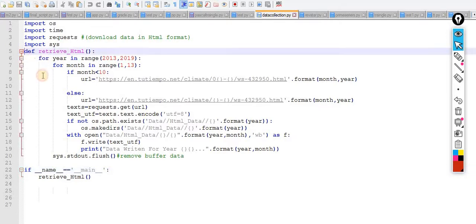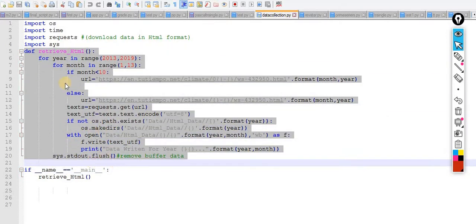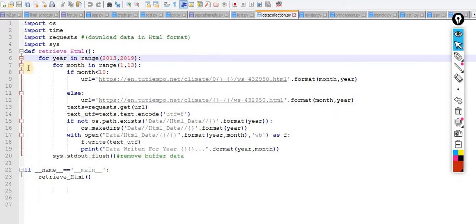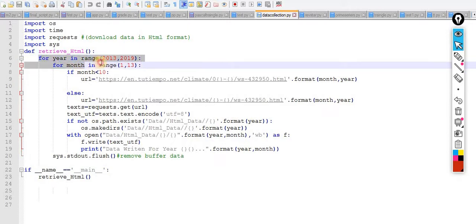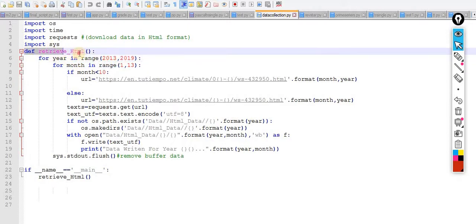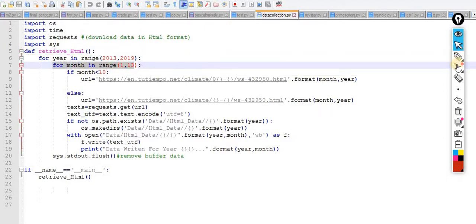Now after watching this, the picture automatically becomes clearer. This for loop is part of this statement, and this if condition is part of this for loop. This line is dependent upon this if condition, this line is dependent upon this else condition, and these lines are part of this for loop.